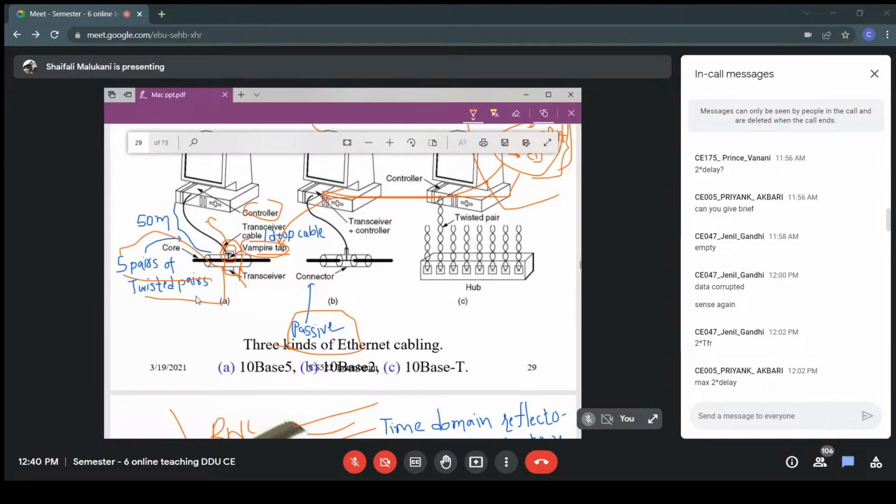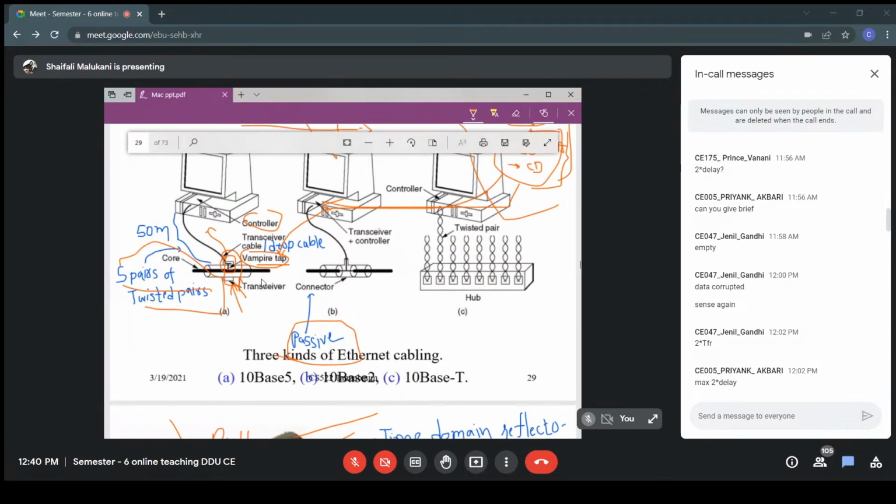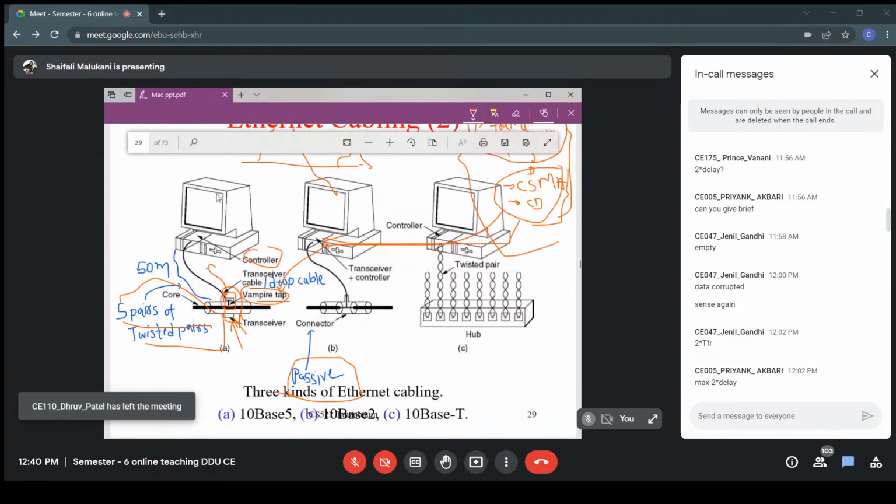One pair is used for control in, the next for control out. And one pair, not always used, might be used to provide power to this transceiver circuit. Okay, so this is how these computers can be connected with the vampire tap.